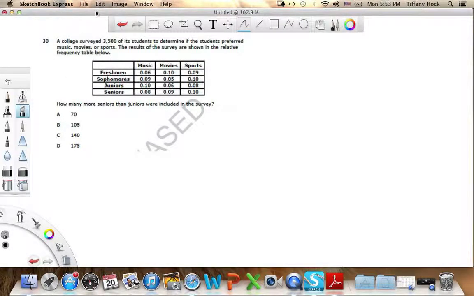Okay, question number 30 here. It says a college surveyed 3,500 of its students to determine if the students prefer music, movies, or sports. The results of the survey are shown in the relative frequency table below.